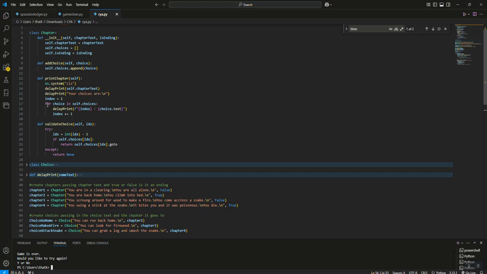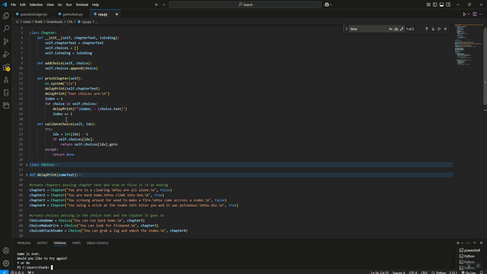And then we're going to create this index variable, and basically that's just because we're going to number our choices. Again, we're building it this way so it doesn't matter if we have 1 or 100 choices. For each choice that's in self.choices, so whatever choices are in the chapter we're in, for each one of those, it's going to delay print the index and then the choice text.